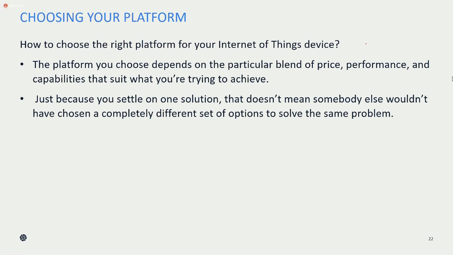Those things we have seen, and today we are moving towards how to choose those devices, based on what criteria we are going to choose them. That is important. The basics and the background of the microcontroller we have seen. Now we are going to see how we are going to choose these devices. We are talking about the Internet of Things, so in our case, how do we need to choose the IoT devices?